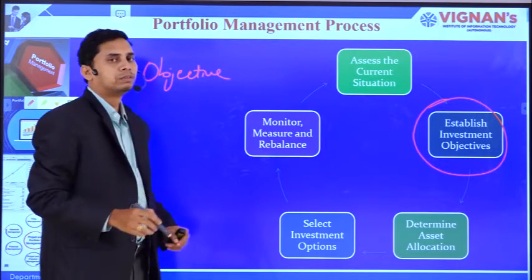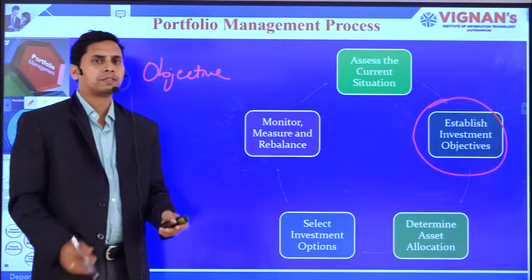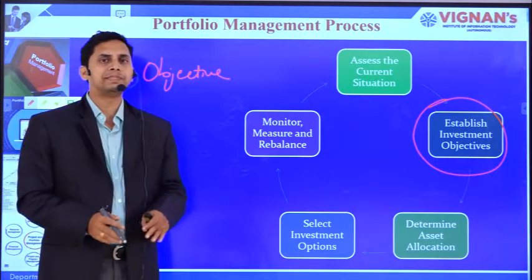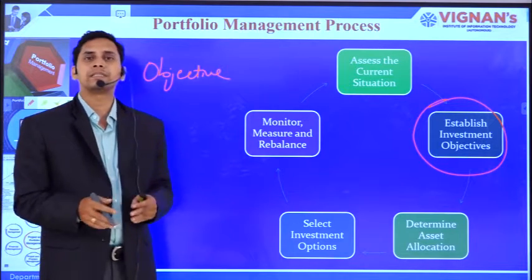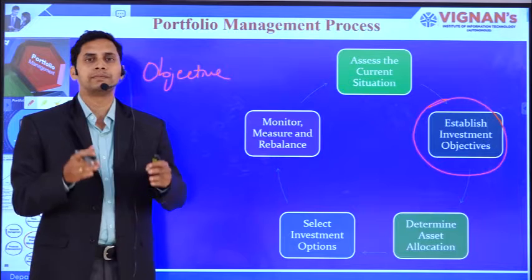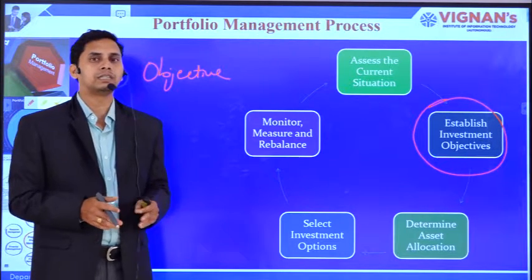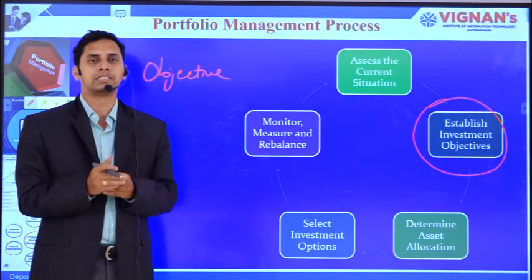One thing I would like to tell you about is the establishment of investment objectives. Being a portfolio manager, we may not satisfy all the investors who have invested their money in the portfolio, but one thing is very clear: you need to think about the common investors.